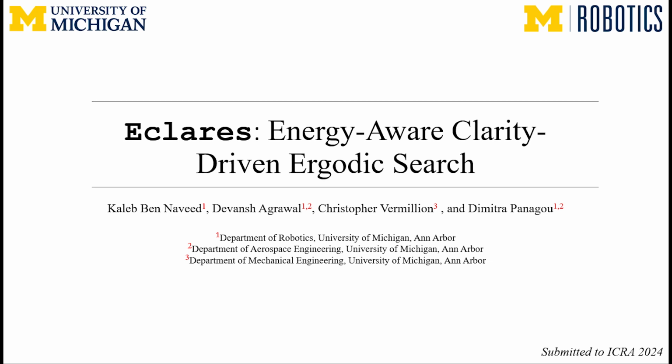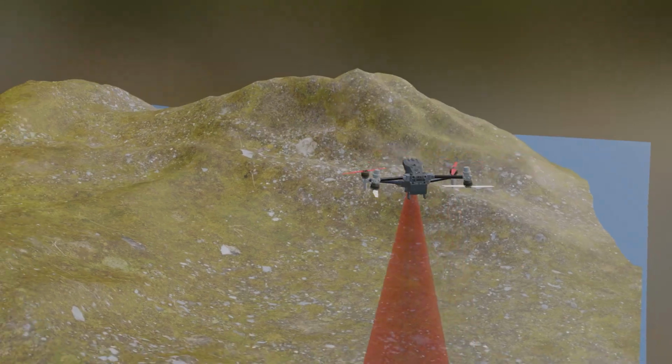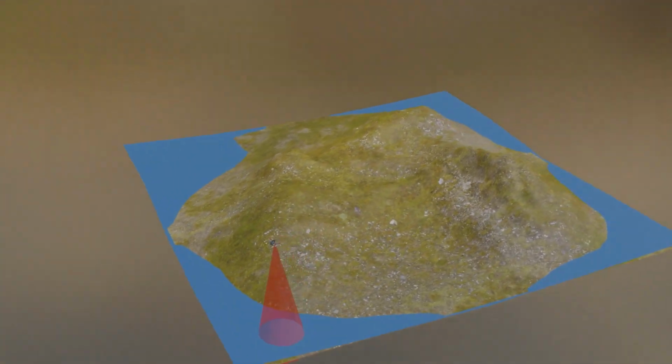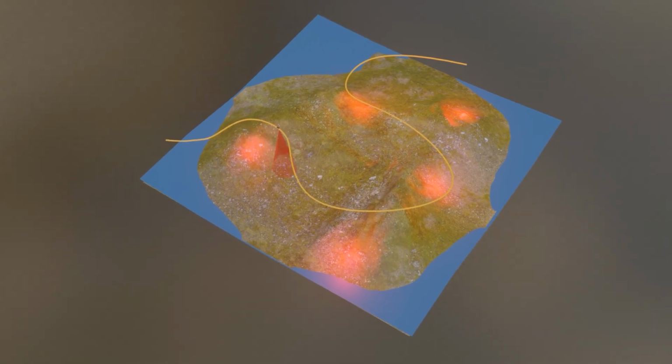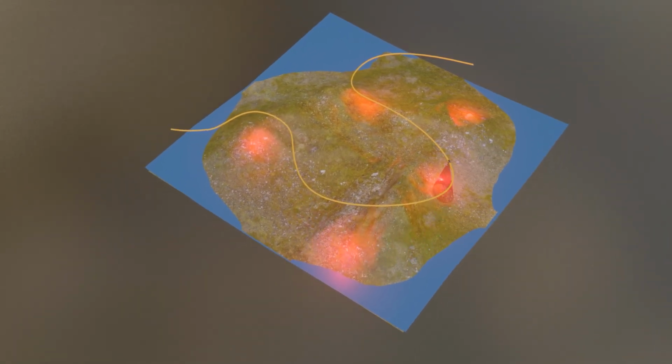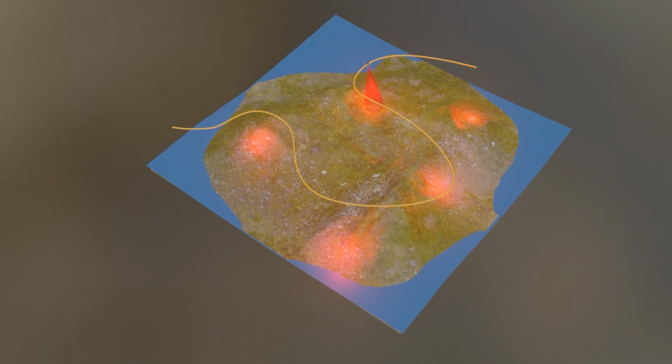This work introduces the framework Eclares, energy-aware, clarity-driven ergodic search for persistent coverage missions. Ergodic search method is used to generate coverage trajectories which spend more time in high information regions, highlighted in red, while quickly exploring the low information regions. Information distribution in the region is captured by target information spatial distribution.